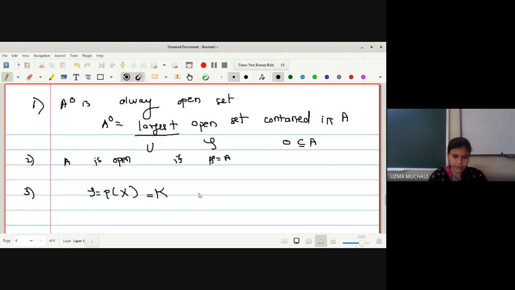That means in case of a discrete space I can have A interior equal to A equal to A bar, because here every open set is a closed set, right? The family of closed sets and the family of open sets are both equal and equal to the power set of X. What is the power set of X? The set of all subsets of X.